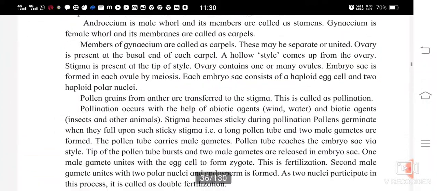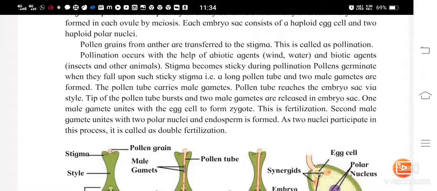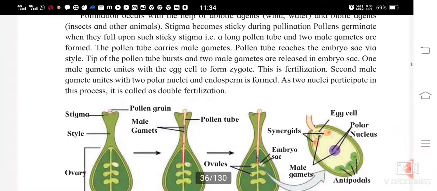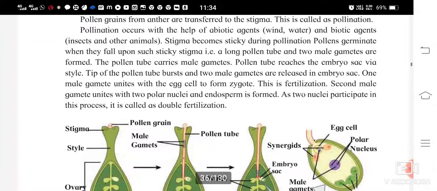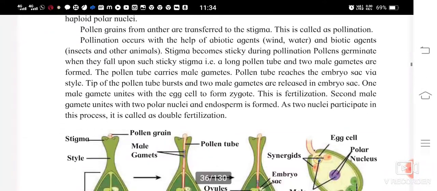Now see, pollen grains from the anther are transferred to the stigma. This is pollination.